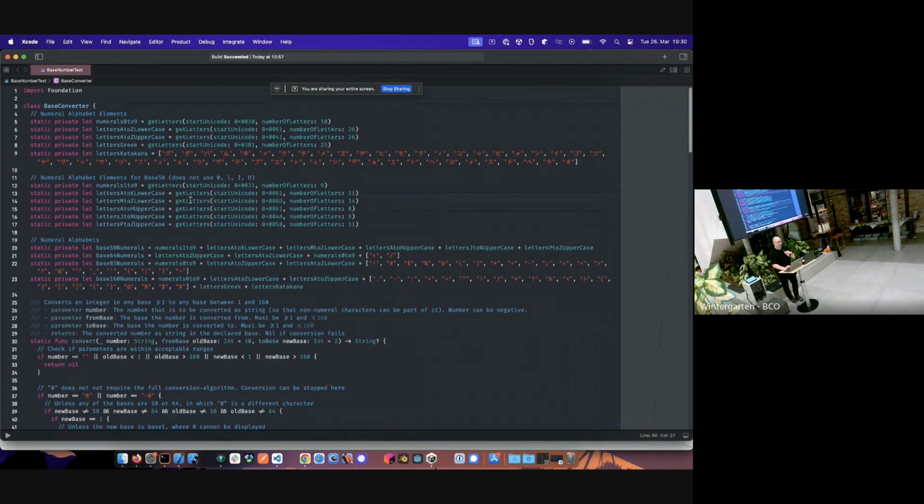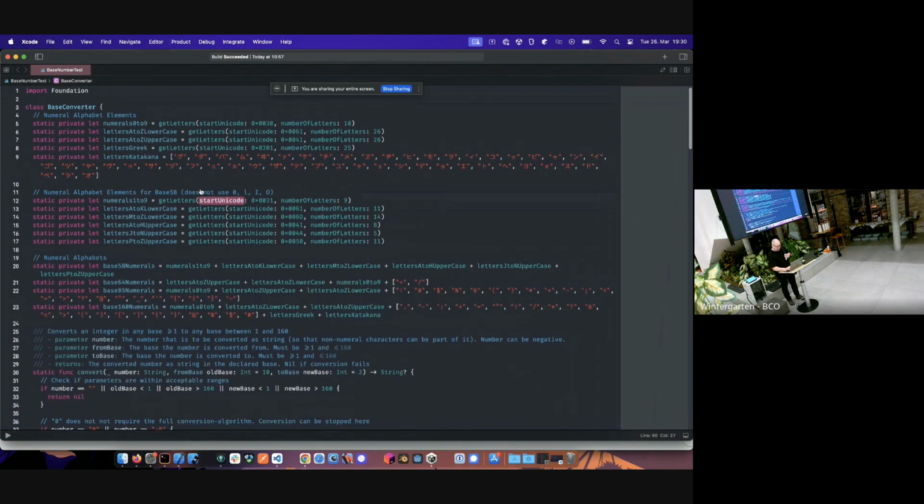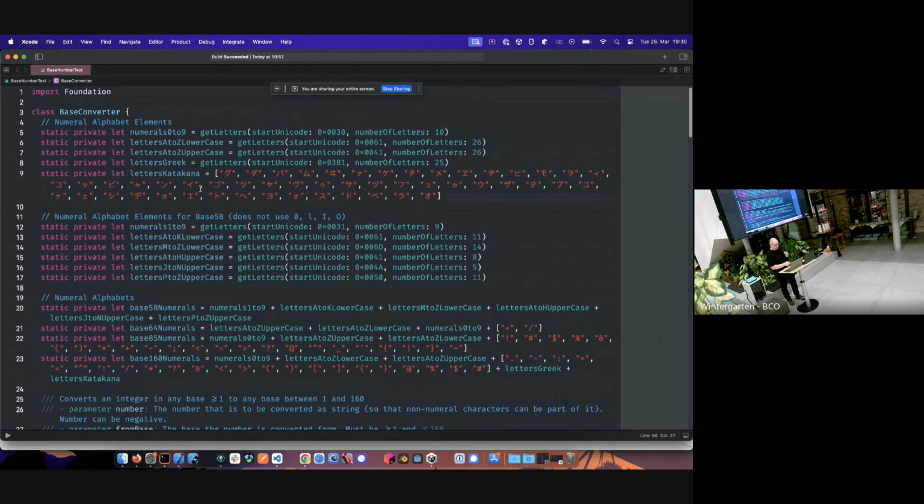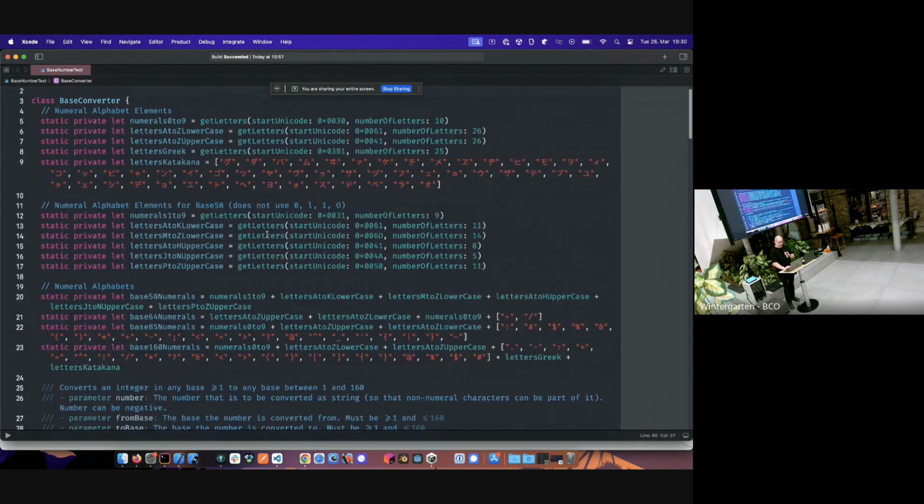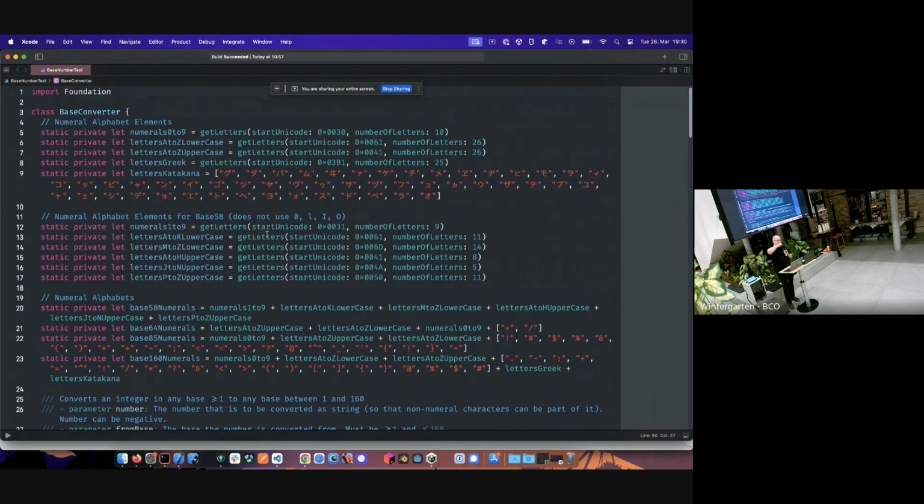There we go. Cool. Is this showing up? All right. This is my base converter, where you can put in any number, and you can convert any base from base 1 to base 160 including into any other base from base 1 to 160 including.